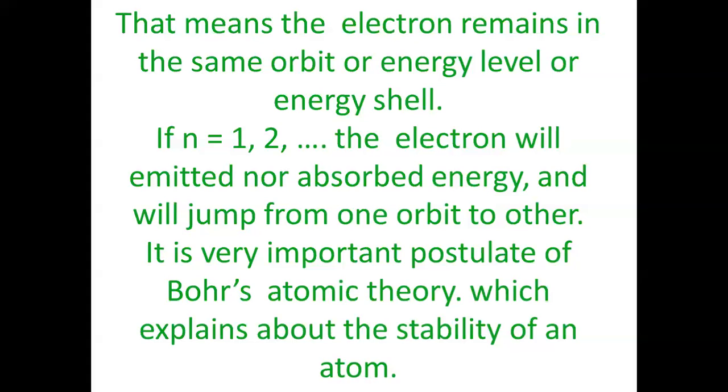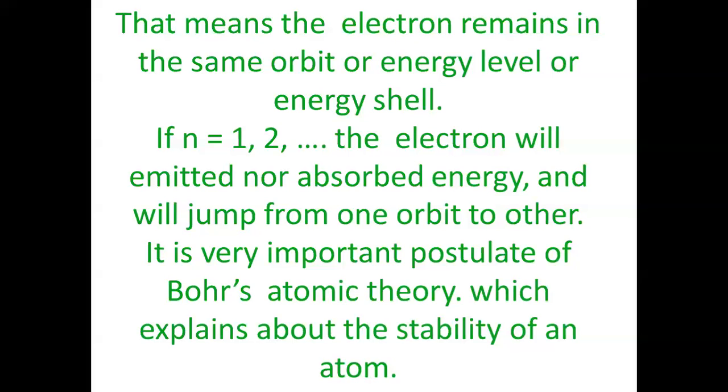It means the second main energy level will have two sub-energy levels. For l equal to 0, we call it s sublevel. For l equal to 1, it is p sublevel. The third main energy level will have three subshells, s, p and d. And the fourth will have s, p, d, f, and so on.